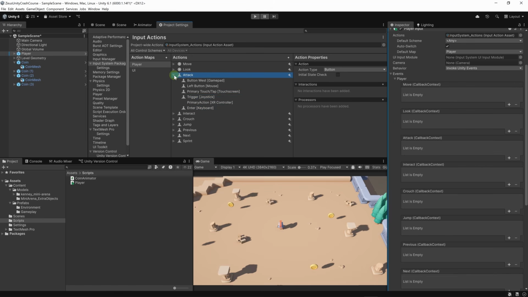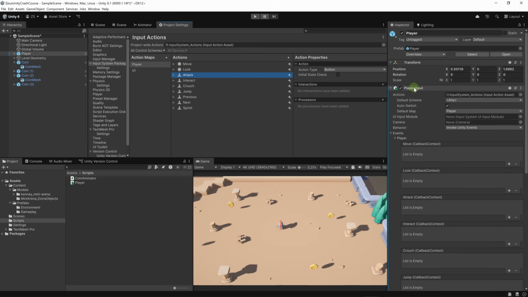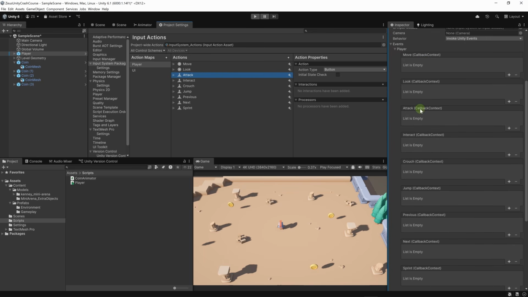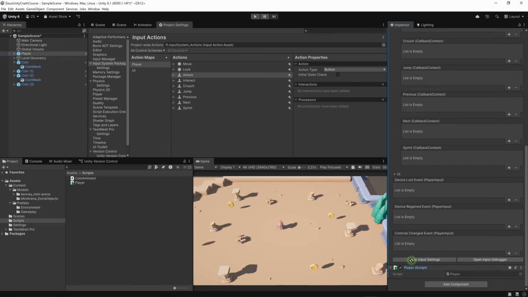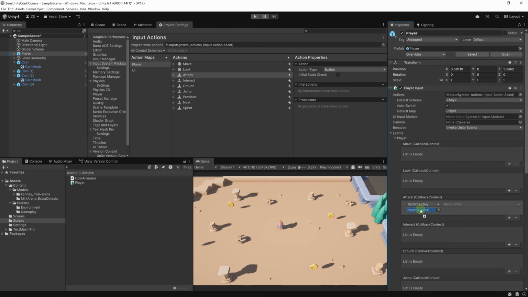So let's use the attack action now on our script on Player Input, which is not our script technically, it's a script from the input system. Let's look for the attack action. Now let's click this plus button here. Now we're going to add our method here. So we're going to drag and drop our player object. Let's drop it here. Then we're going to look for our method.